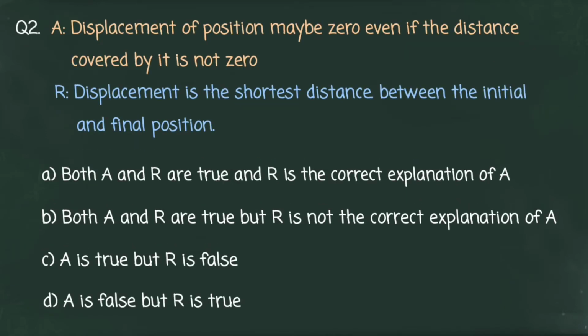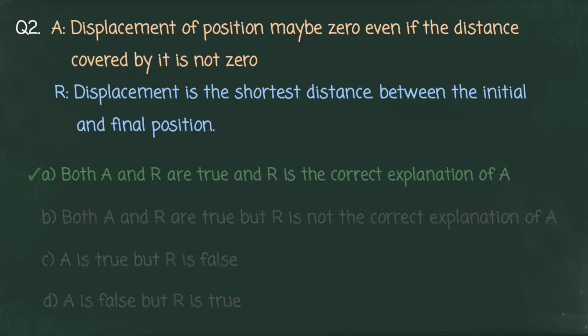Now let us move on to our next question. Assertion. Displacement of a body may be 0 even if the distance covered by it is not 0. Reason. Displacement is the shortest distance between the initial and final position. Now you can select your answer. Now let us see the correct answer. Option A. Both assertion and reason are true and reason is the correct explanation of assertion. It is the correct answer.